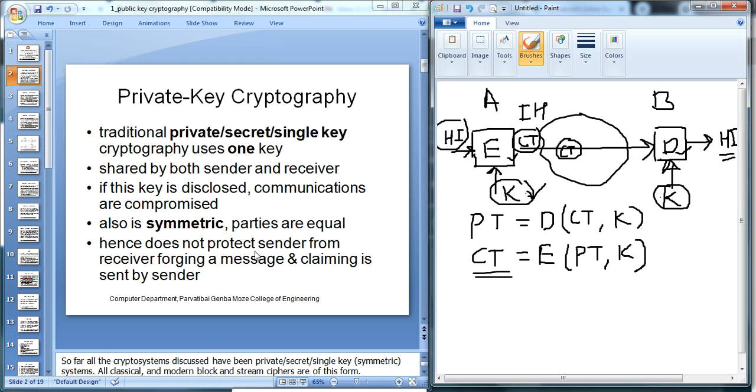Hence it does not protect the sender from the receiver forging a message and claiming it was sent by the sender. That is, if the particular user knows the symmetric key, then they can encrypt and decrypt, and another user's message can be decrypted. That is simply the concept behind private key cryptography.